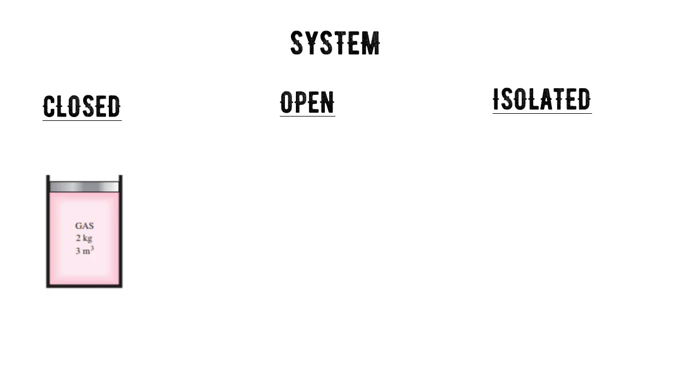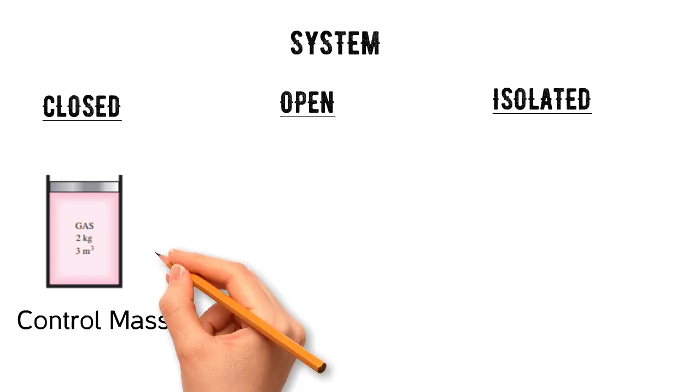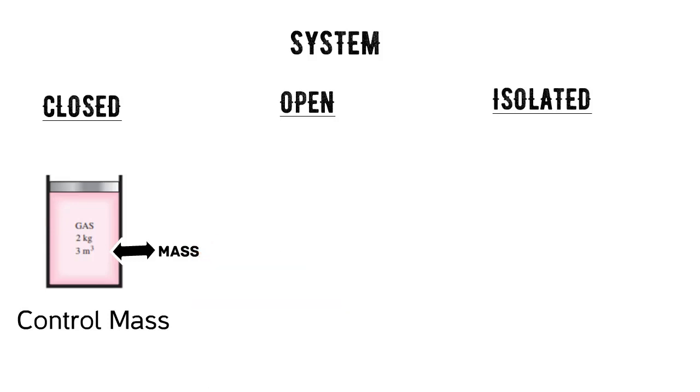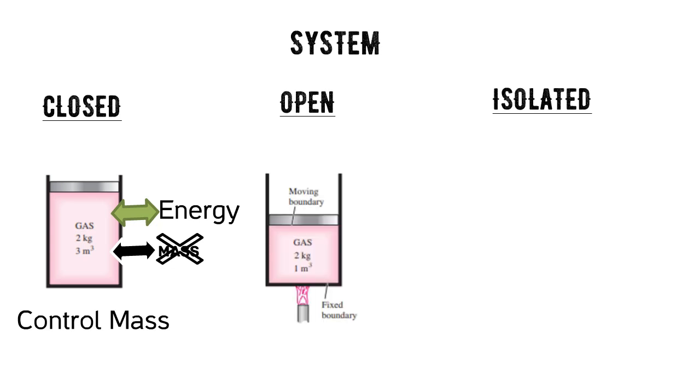A closed system, which is also known as the control mass, consists of a fixed amount of mass and no mass can cross its boundary. That is, no mass can enter or leave a closed system. But energy in the form of heat or work can cross the boundary. And the volume of a closed system does not have to be fixed. You can see in this example there is a moving boundary and also there is a fixed boundary. When the gas expands, the boundary changes.